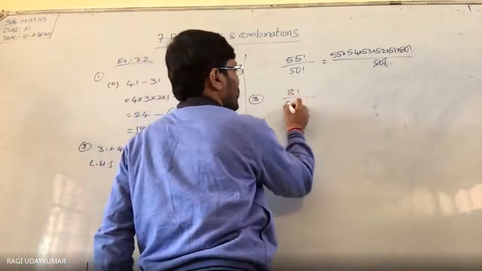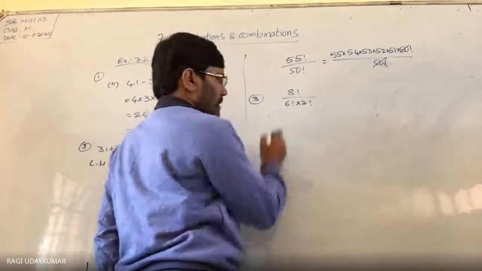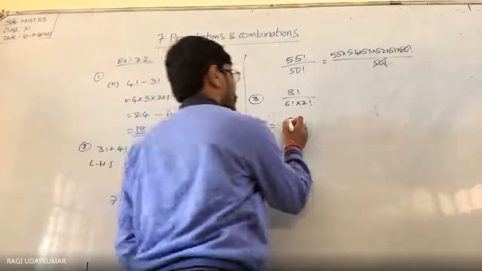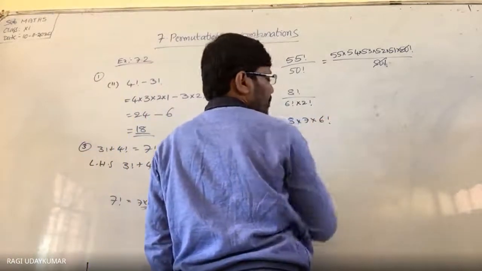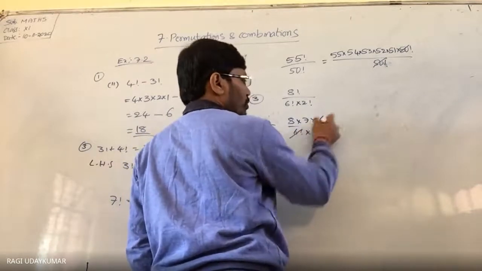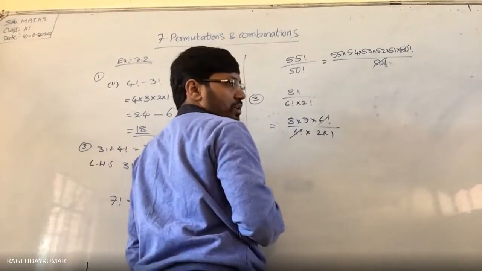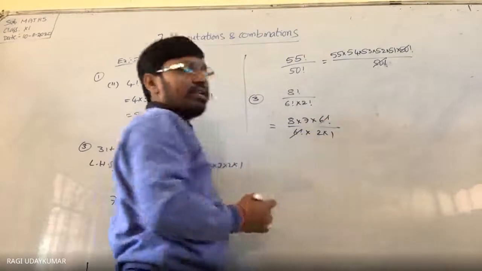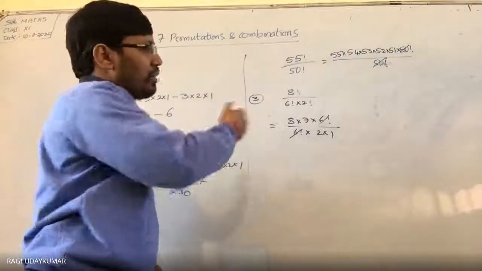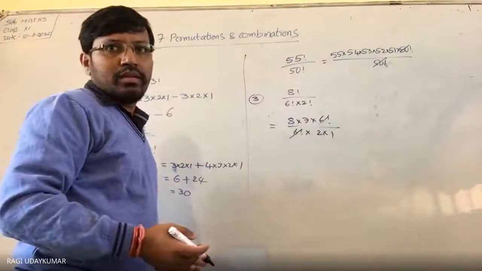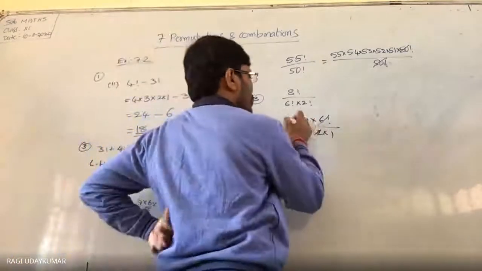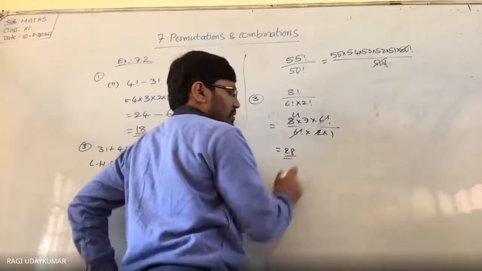See here, 8 factorial by 6 factorial into 2 factorial. ये value asking you. 8 factorial completely मत लिखो, 8 into 7 into 6 factorial लिखो. डिनोमिनेटर में 6 फैक्टोरियल, ये 2 फैक्टोरियल वाली 2 into 1, तो ये दोनों कैंसिल हो गए. If you expand also, you are going to get cancelled. समझ में आया? So what you are getting, 7 fours, 28. 28 is the answer.